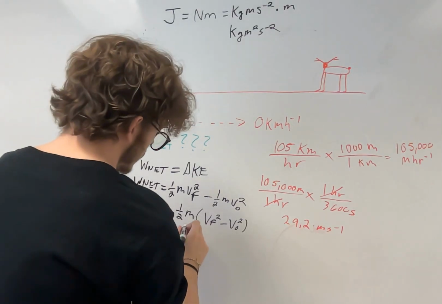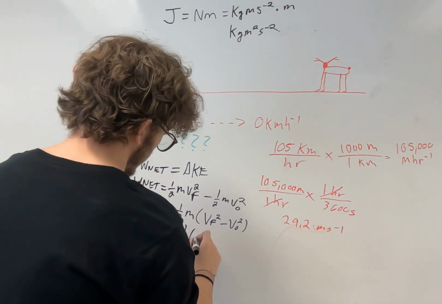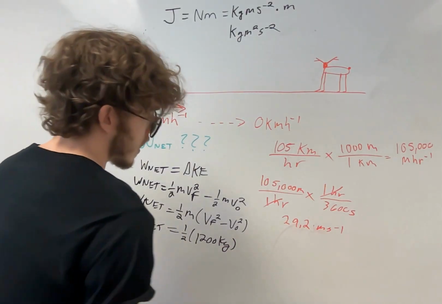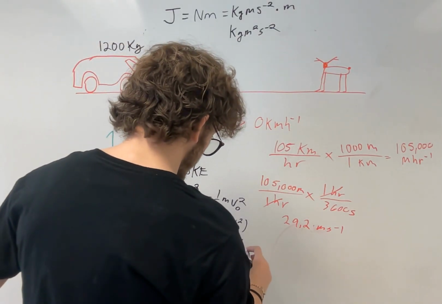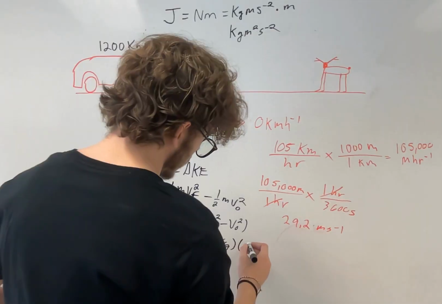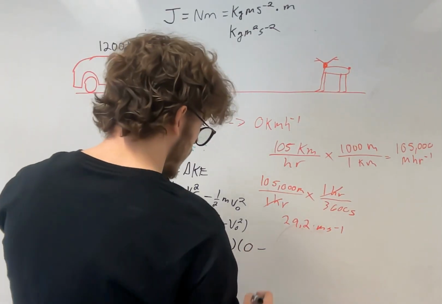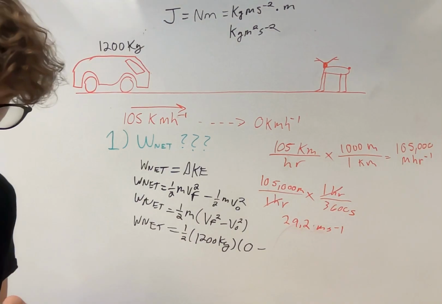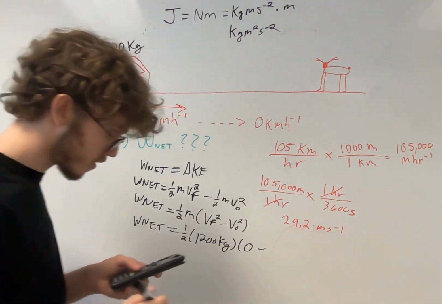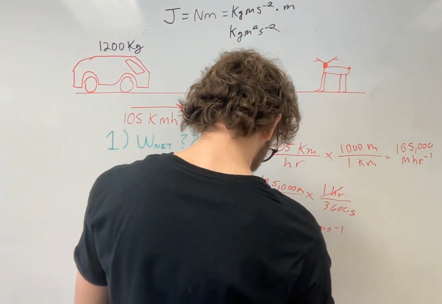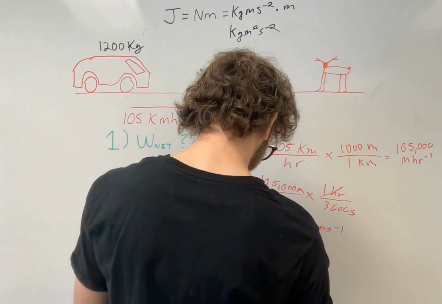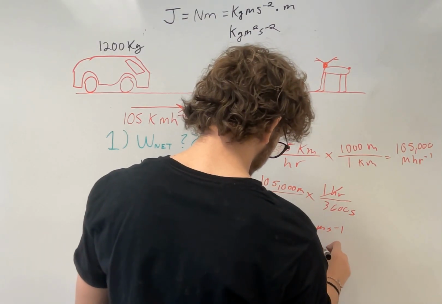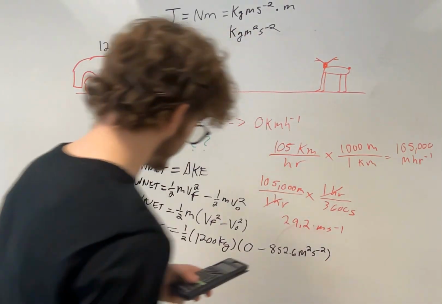So the work net is equal to 1/2 mass, 1,200 kilograms, times velocity final squared, which is 0. 0 squared is 0. So we'll say 0 minus 29.2 squared, which is 852.6 meters squared seconds to the negative 2.